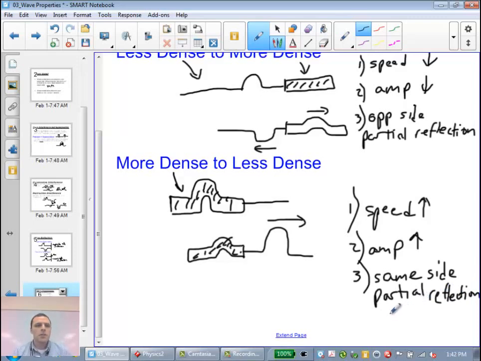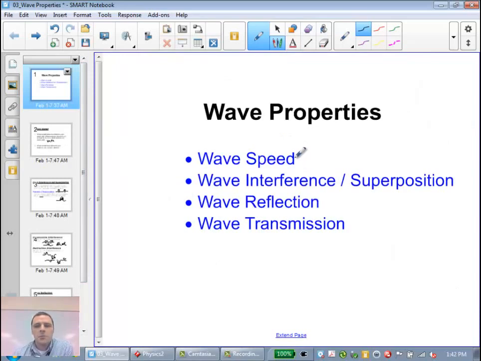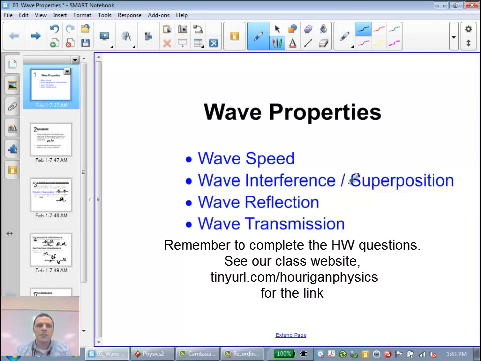So those are some of the basic properties of waves. We have wave speed. The amplitude does not impact the speed, but the medium does. Interference, we have constructive and destructive interference. Although the amplitudes will add up, the waves will continue to pass through one another. It's only when they're at the same location that they'll interfere. Wave reflection, you have fixed end and free end termination reflection. And then transmission, sometimes a wave goes from a less dense to a more dense medium. Sometimes it goes from a more dense to a less dense medium. And there are changes that occur for each.